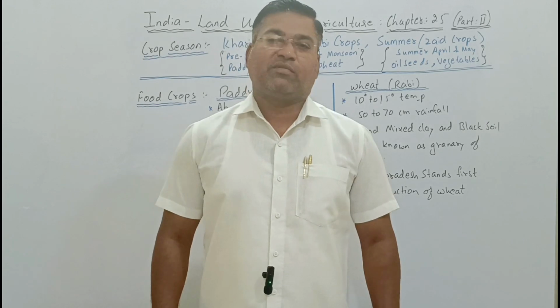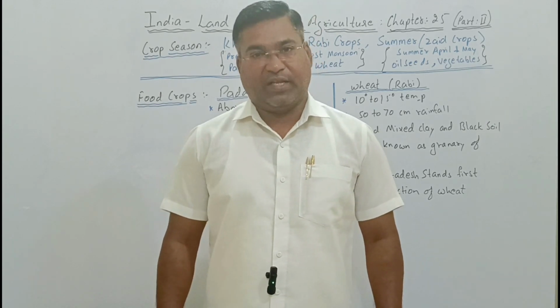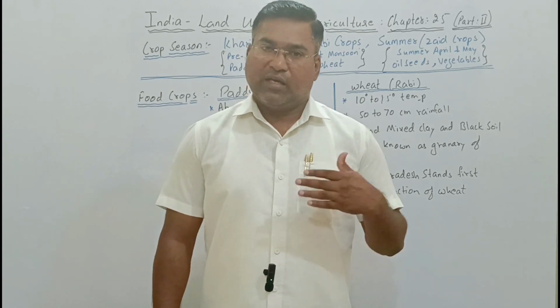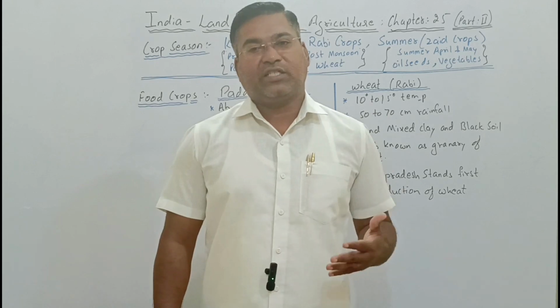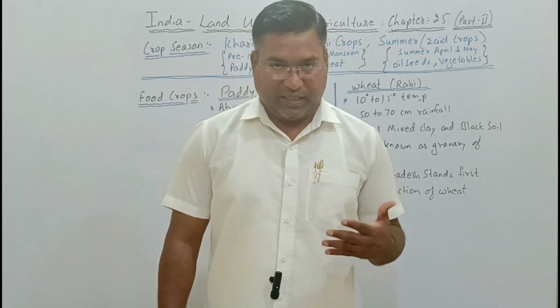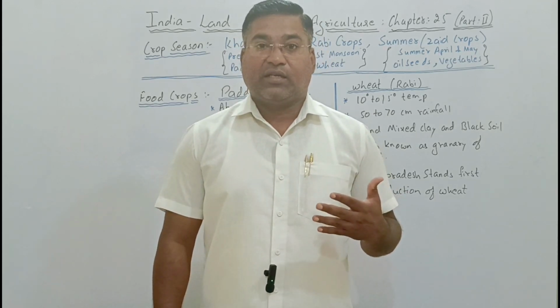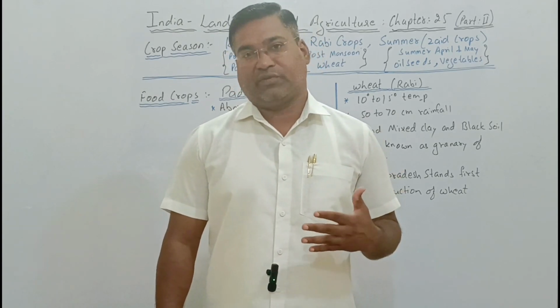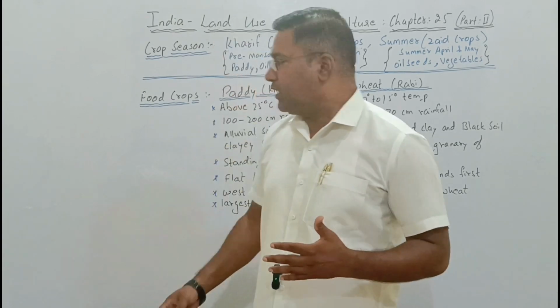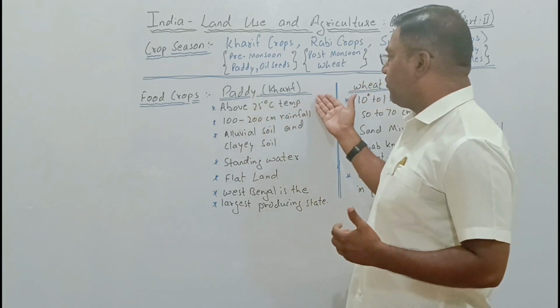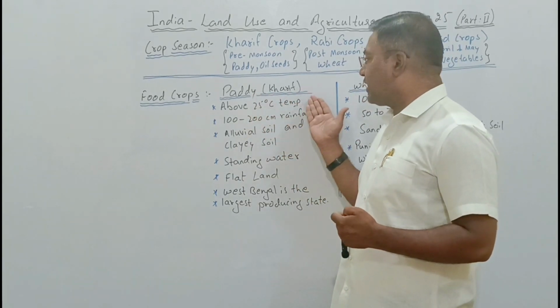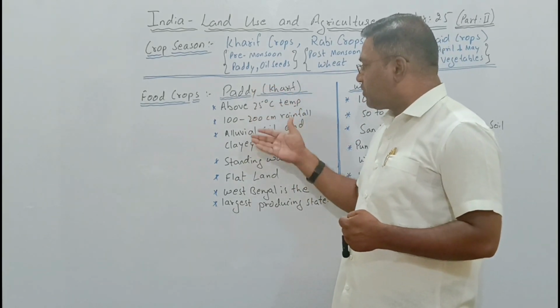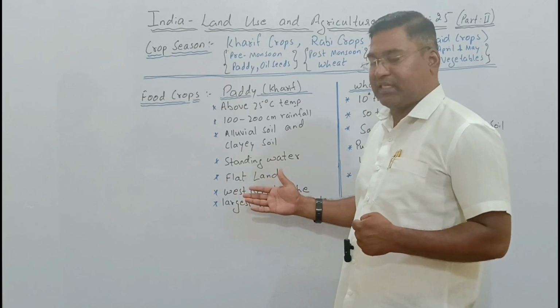The country has become self-sufficient in the production of food grains. So let us know about the food grains which we produce in our country, and what type of climatic conditions are required for the production of those food crops. Among the food crops, first of all we have paddy, which is known as a kharif crop.